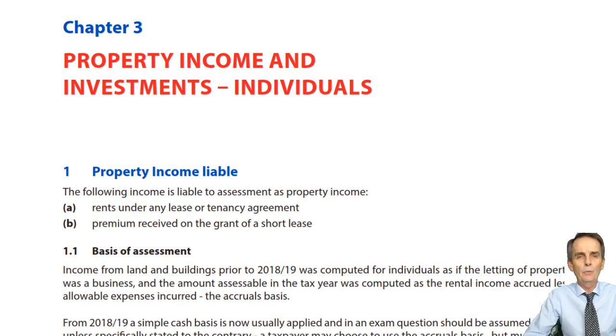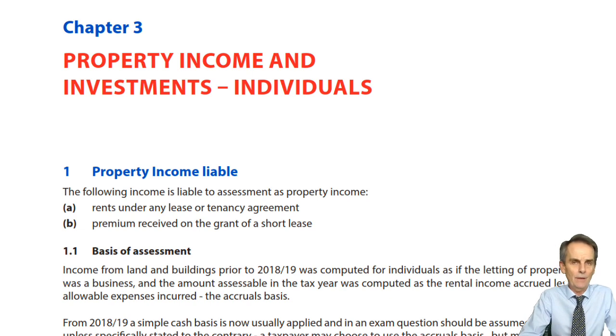Well, one other form of non-savings income, a source of investment income this time, is property income. And indeed, we looked at property income in some detail, not worrying about the basis of its assessment, which you may recall is, from the 1819 tax year, a received basis, but looking at its flexibility in terms of planning.